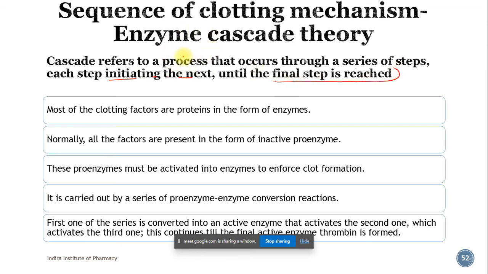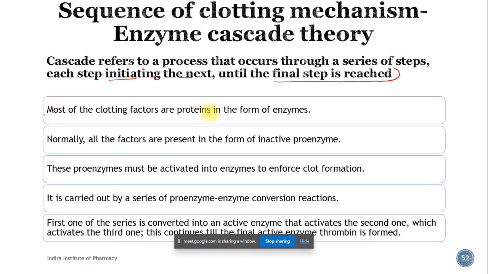So it is a stepwise reaction process. Every next step is dependent on the previous step. If the previous step happens, then the next step will happen. If there is no previous step, then there is no next step. It will continue till the last step is reached. So that is cascade.